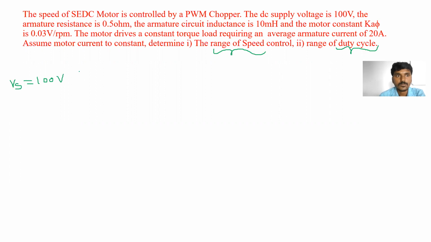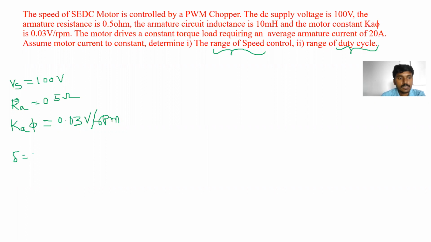And Ra, given data, is equal to 0.5 ohms, and he has also given the motor constant K-phi is equal to 0.03 volts per RPM. So we have to find out the duty cycle range and range of the speed.